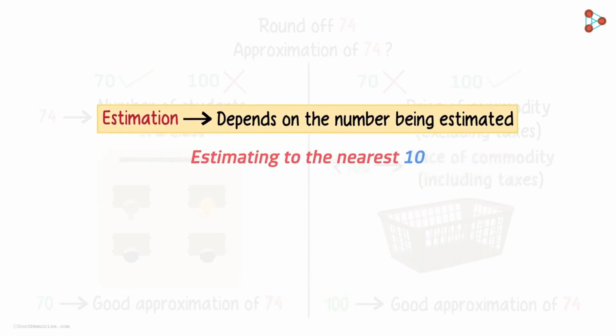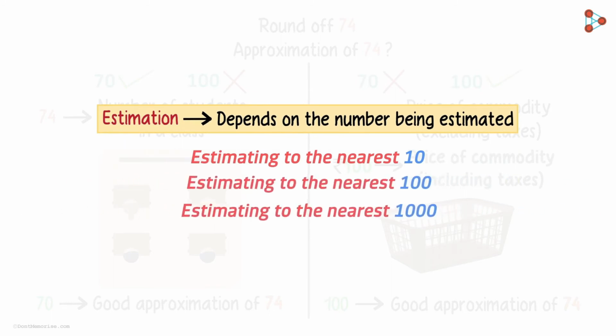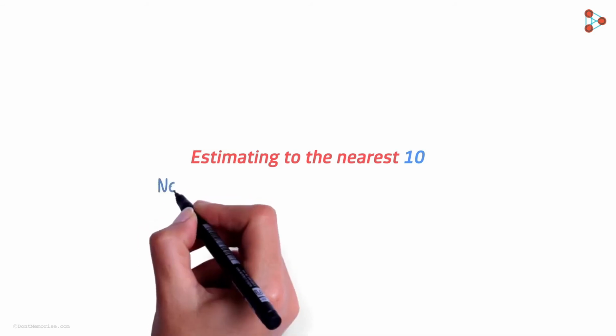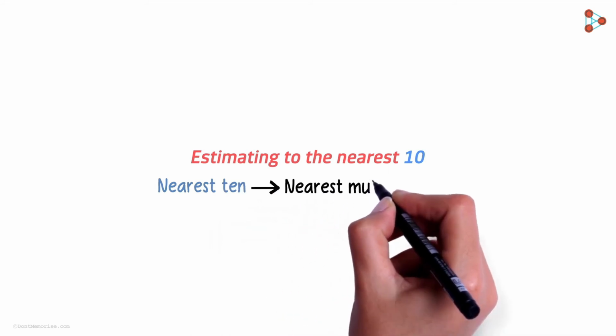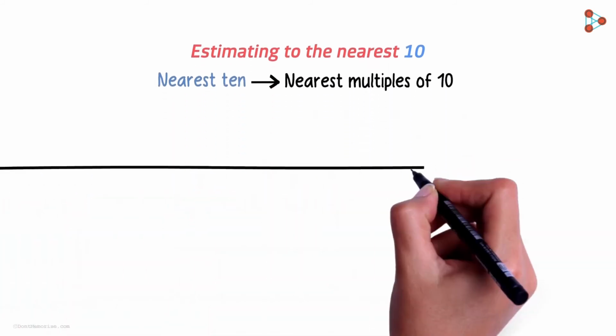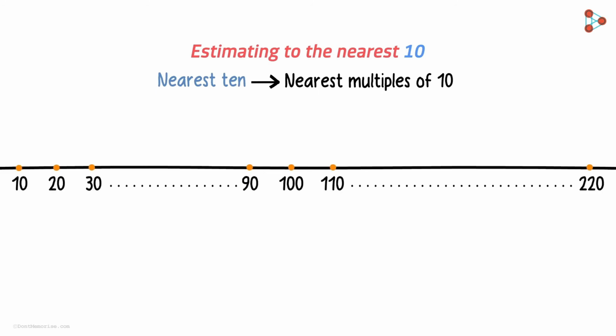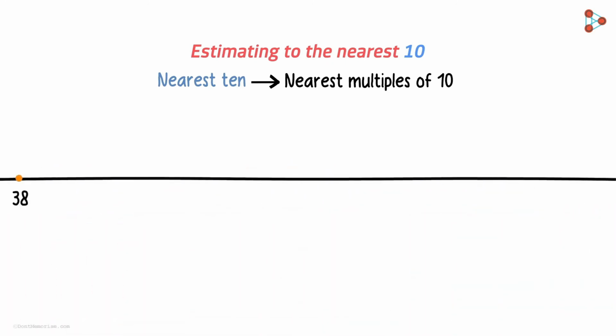Estimating to the nearest 10 by rounding off, or estimating to the nearest 100 or 1000 by rounding off, and so on. Let's look at the first case, that is, estimating the numbers by rounding them off to the nearest 10. What do you mean by the nearest 10? Nearest 10 here means the nearest multiples of 10. What are the multiples of 10? 10, 20, 30, 90, 100, 110, 220, and so on. Okay, let us understand this with the help of an example.